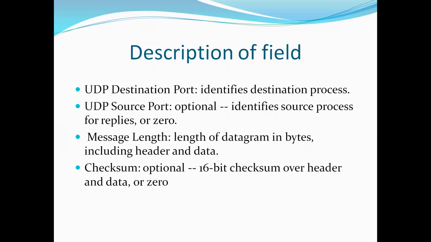At the sender, it treats segment contents, including header fields, as a sequence of 16-bit integers. Here, checksum performs addition, the one's complement sum of segment content. The sender puts the checksum value into the UDP checksum field. At the receiver, it computes the checksum of the received segment. It checks if the computed checksum equals the checksum field value. If it is no, error is detected. If it is yes, no error is detected. This is about the header of UDP.